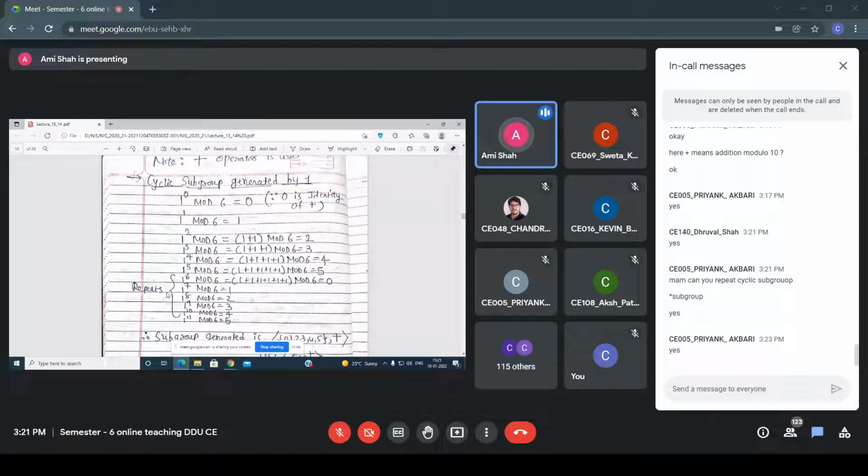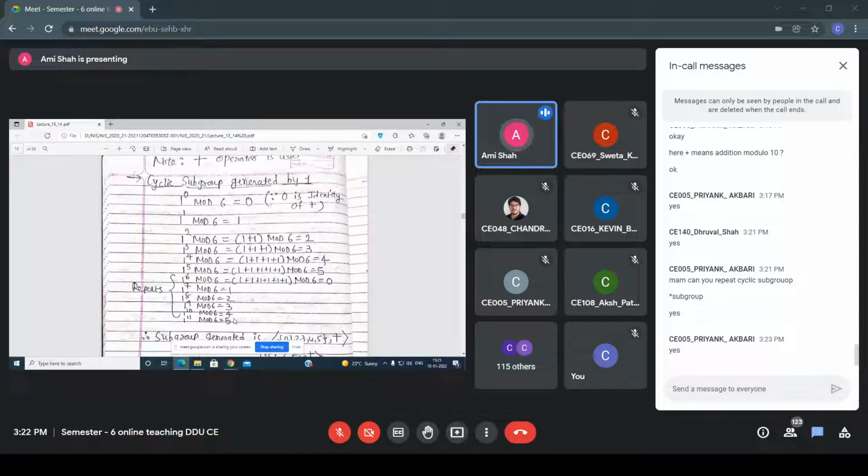Now observe the pattern, everyone. When you perform 1 raised to 7 mod 6, now all these values 1, 2 and so on are repeated. So where do you have to stop? One by one you have to start from the 0 power and continue, but after this step all the values are repeated.